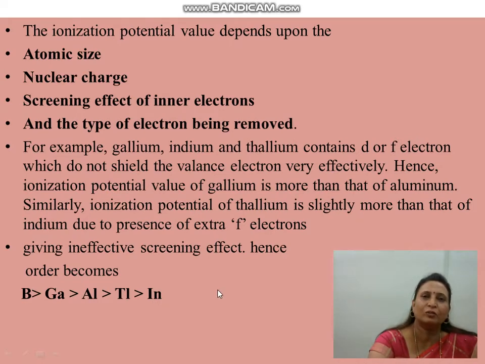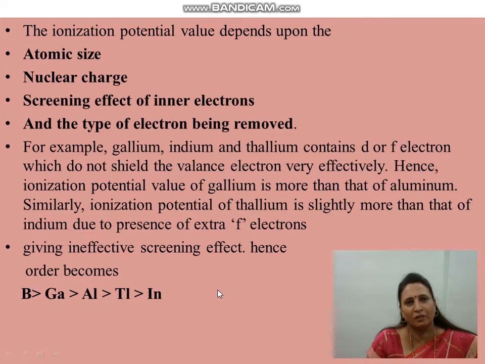Ionization potential value depends upon atomic size, nuclear charge, screening effect of inner electrons, and the shape of the orbital from which the electron is removed. For example, boron and aluminium have sp orbitals, whereas gallium, indium and thallium have d and f orbitals. The f orbital is mostly in the last member, and gallium has a d orbital.